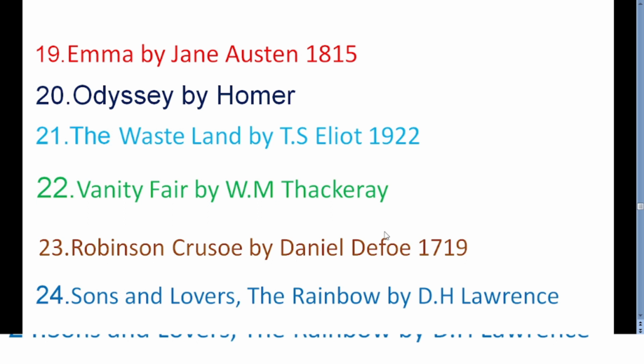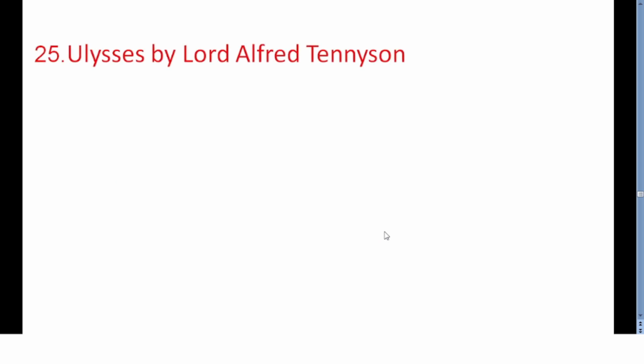Then we'll move to the next work, that is Ulysses by Alfred Lord Tennyson. He belongs to the Victorian era, and this poem talks about the importance of knowledge, because in the Victorian era there was a dilemma among the people, right? To accept religion or science. In that context he writes Ulysses and places emphasis on knowledge.